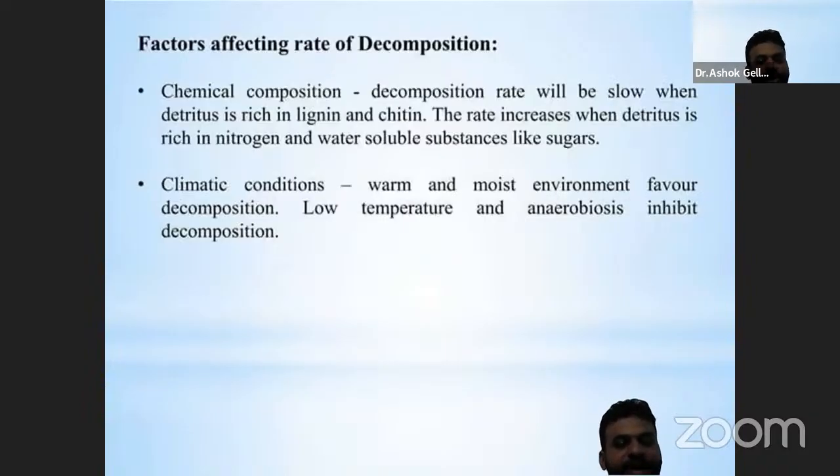Then climatic condition. In favorable climatic conditions, the decomposition will occur easily. Low temperature and anaerobiosis inhibit the decomposition process. Aerobiosis is very useful to decompose the dead material in the natural process.